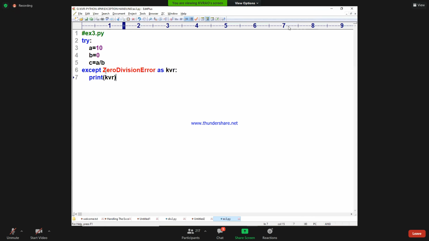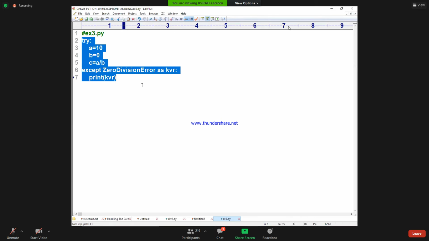This is another variety of except block: the name of the exception as KVR. This is nothing but an object of the division error holding the message which is happening because of the zero division error. Dear students, are you understanding this part? This is one variety of except block. What is the first variety?